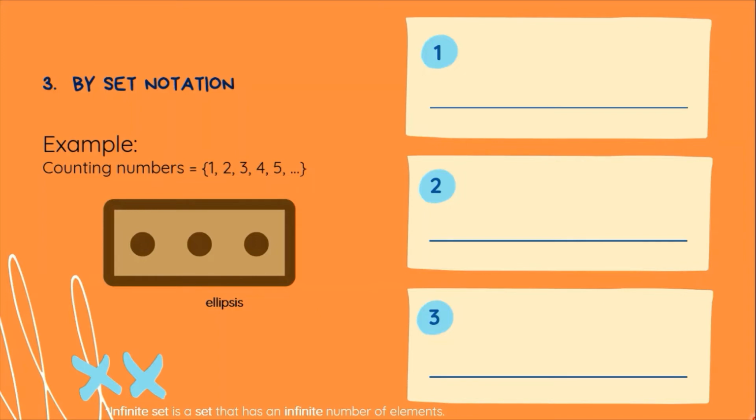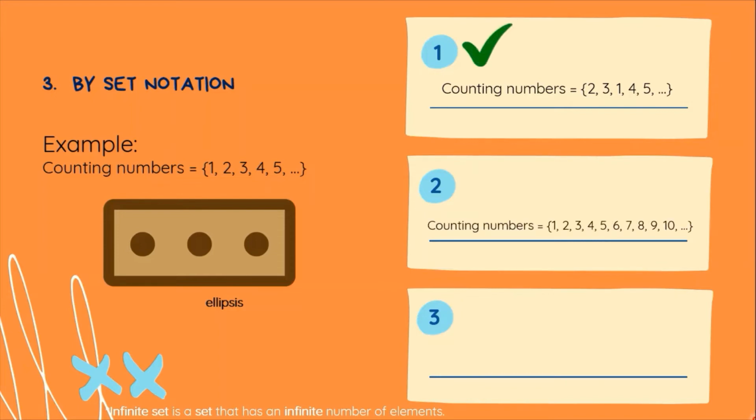Pwede pa rin nating iba-ibahin ang ayos ng members ng set. It is not required na arranged siya in chronological order. Hindi naman kailangan na sunod-sunod tulad nito. Pwede natin siyang bali-baliktarin so long as ang dulo niya ay ellipsis to signify infinity. Pwede rin nating dagdagan kung gusto natin.